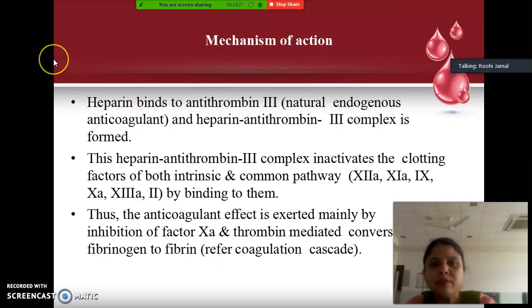Okay, now we will see the mechanism of action. I just told you about the coagulation pathway. Now from there you can correlate. See, what is the mechanism of action? Heparin binds to antithrombin 3.